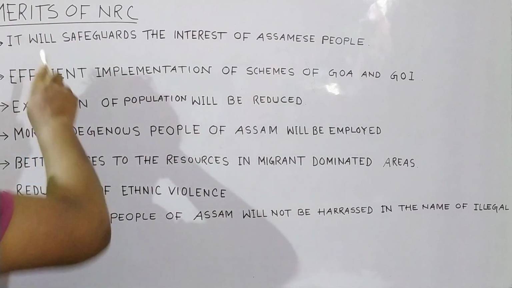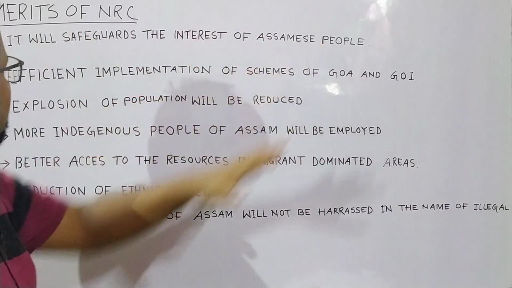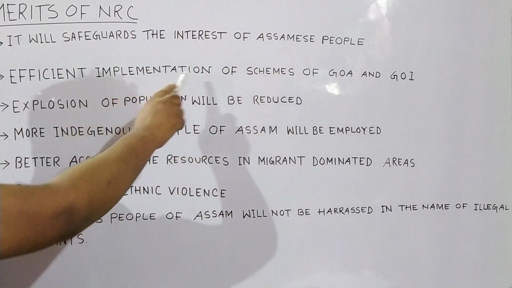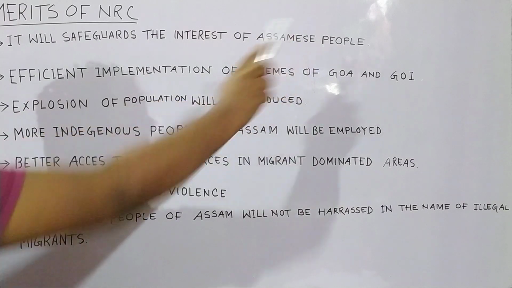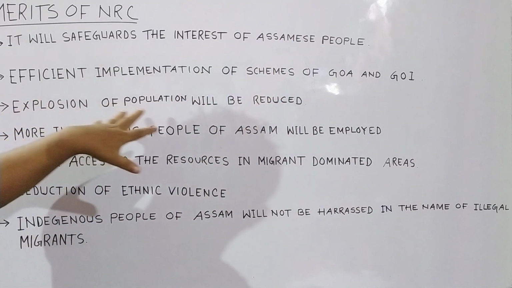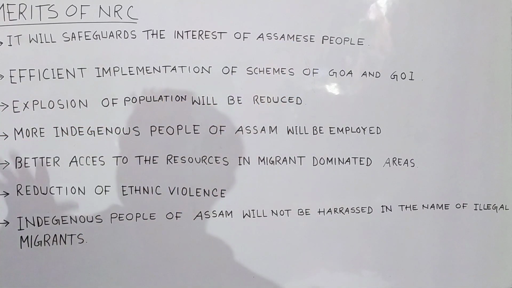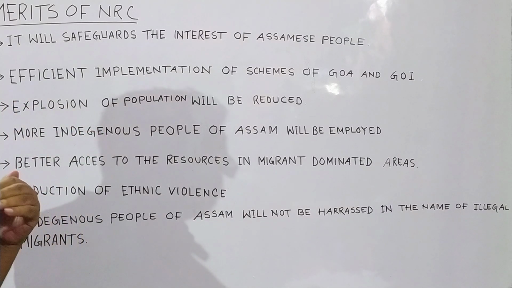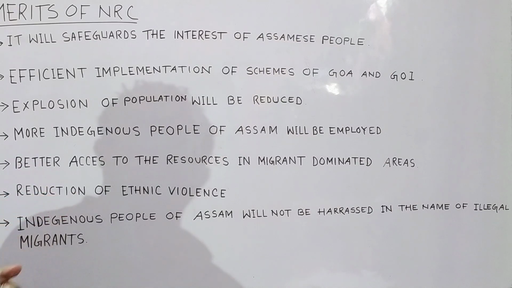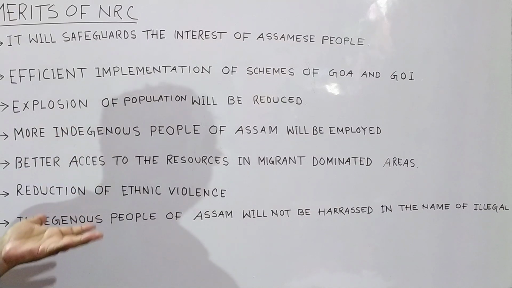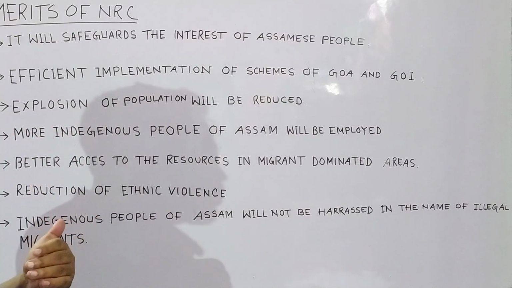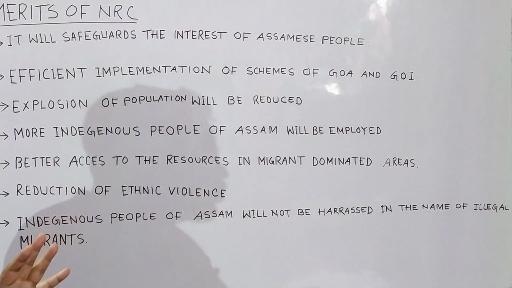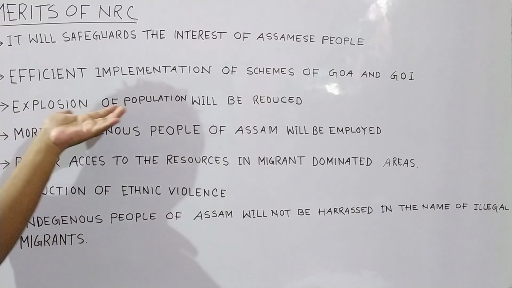First of all, it will safeguard the interests of Assamese people. Next, efficient implementation of schemes of the Government of Assam and the Government of India. Next, the explosion of population will be reduced, because those Bangladeshi people are mostly poor people, because of which they don't have much education, so they don't have the knowledge of birth control, so there is an explosion of population.